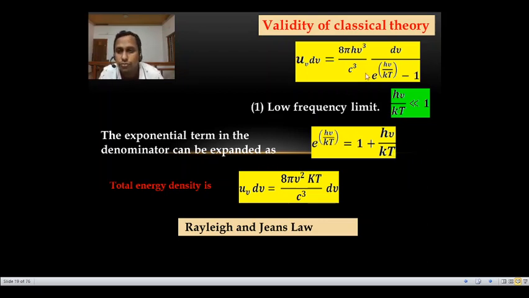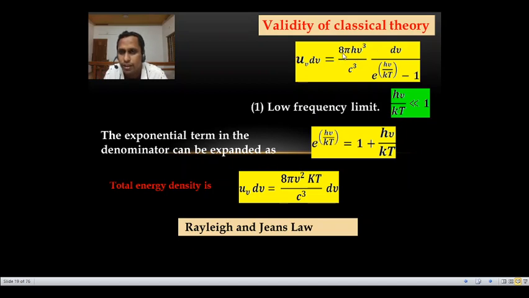So instead of e raised to h nu by kT, if you substitute 1 plus h nu by kT, what happens? This 1 and the minus 1 will get cancelled, so what we get is h nu by kT itself. You can write it on paper. Then kT goes to the numerator. There is h nu, and here there is an h, so that will get cancelled. Then here is nu cubed and here is nu, so there is nu square.